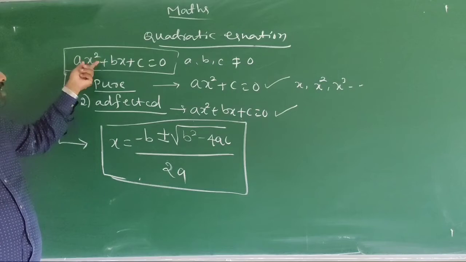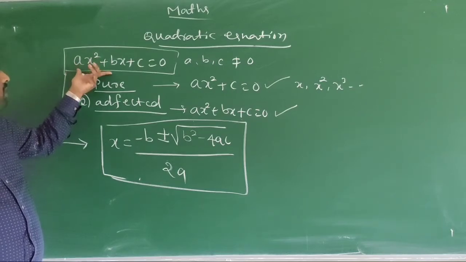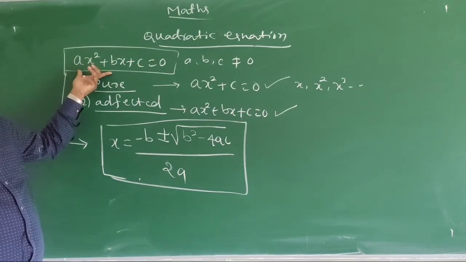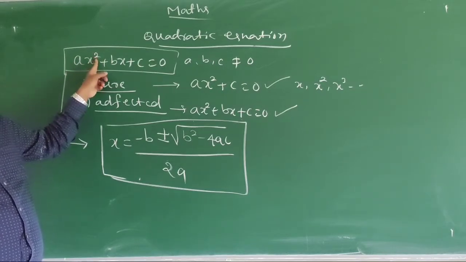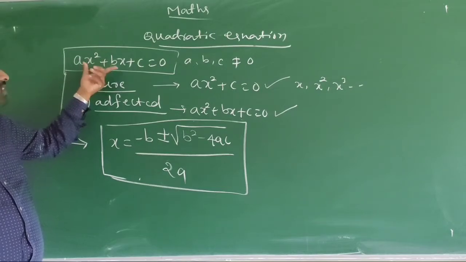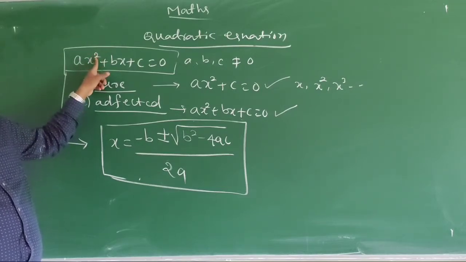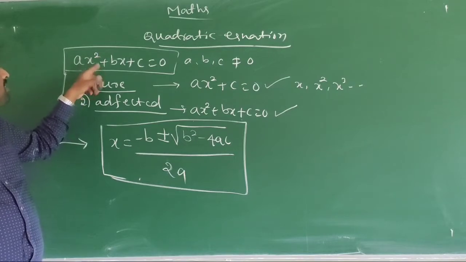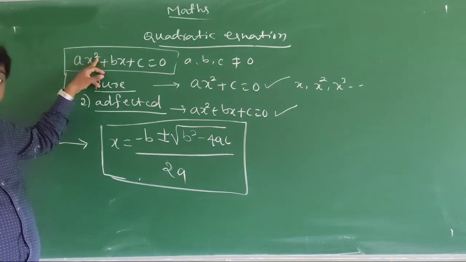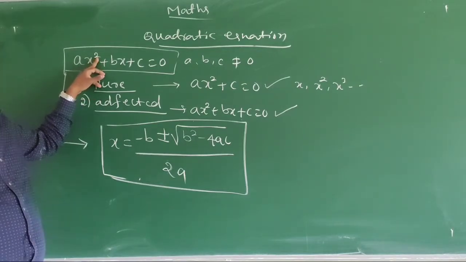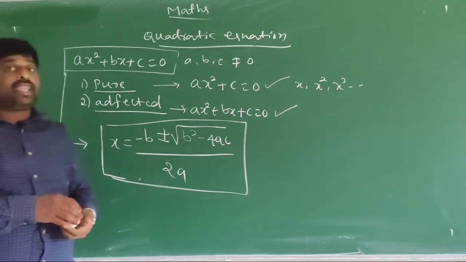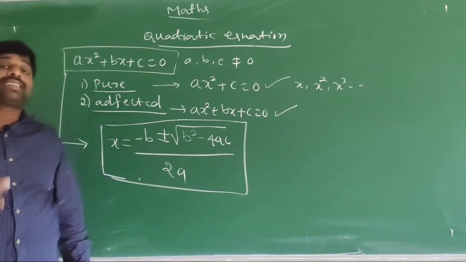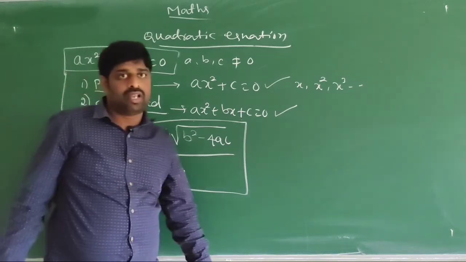A quadratic equation has two roots, since the degree is 2. If the highest power is 3, it has three roots. Any polynomial equation has at least one root. If the degree is 1, there is 1 root; degree 2, 2 roots; degree 3, 3 roots; degree 4, 4 roots. If the degree is n, there are n roots.